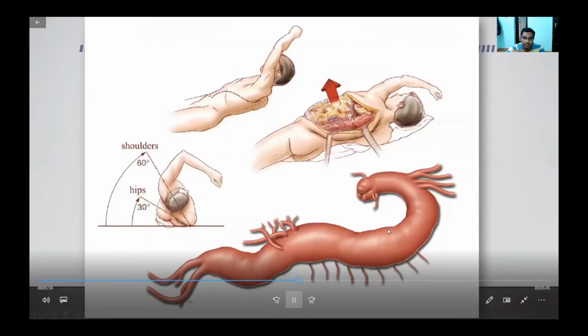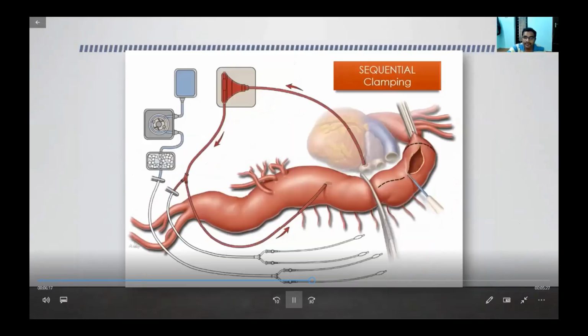So the aorta is opened up like this, and we usually do a sequential clamping. Whenever we are doing a proximal clamp, we clamp just close to the proximal, then we shift the clamp down to include the intercostal arteries, then shift the clamp down to include the viscerals, and finally to the distal end. That's how we sequentially keep shifting the clamp.